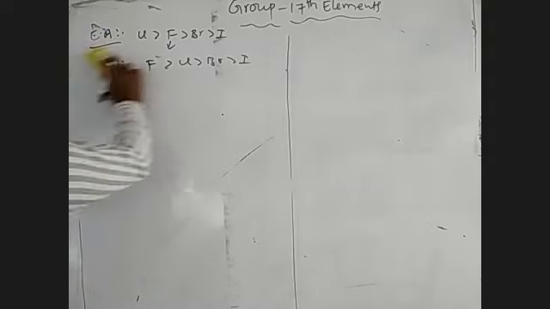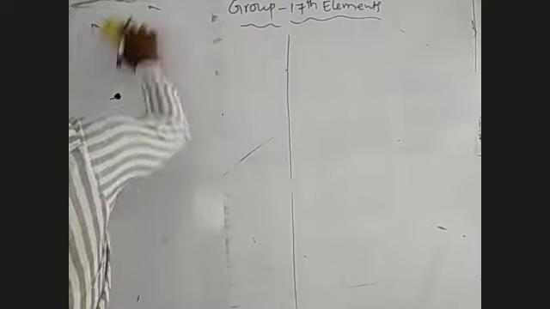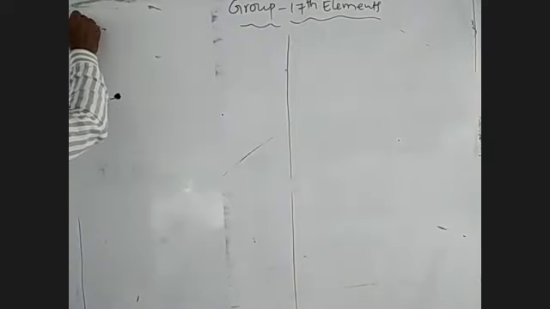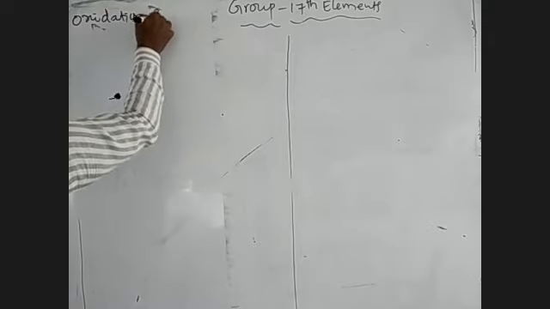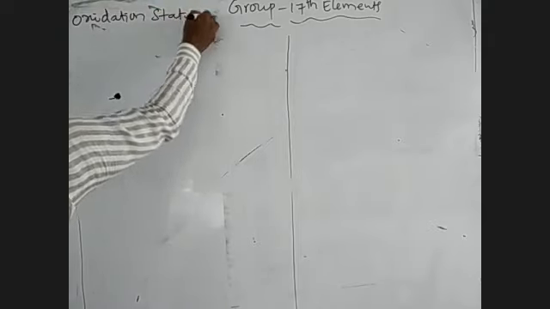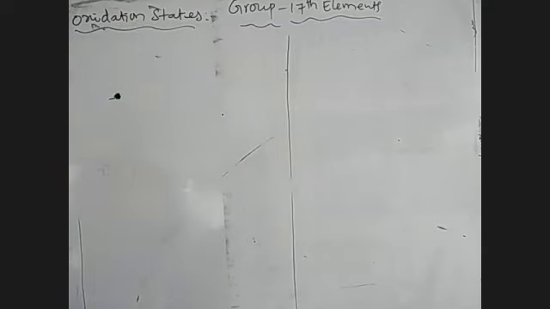The next is the oxidation state of group 17 elements.